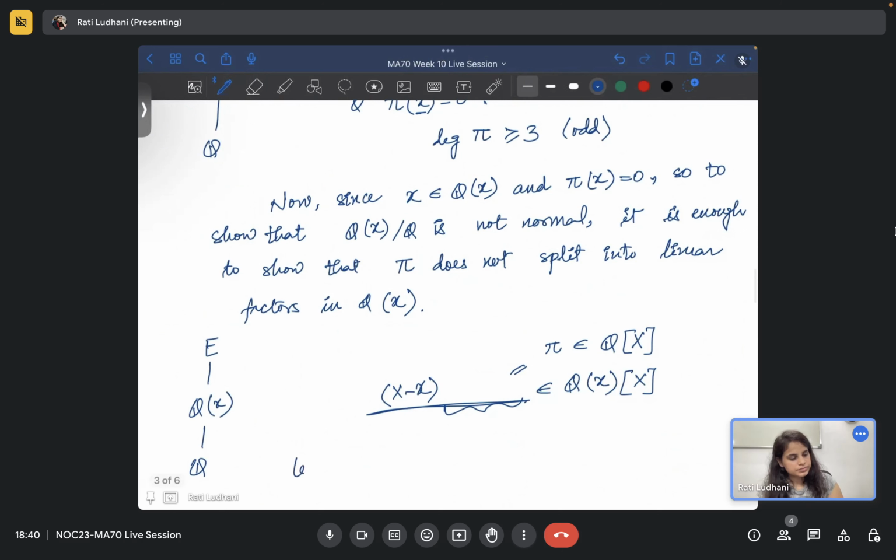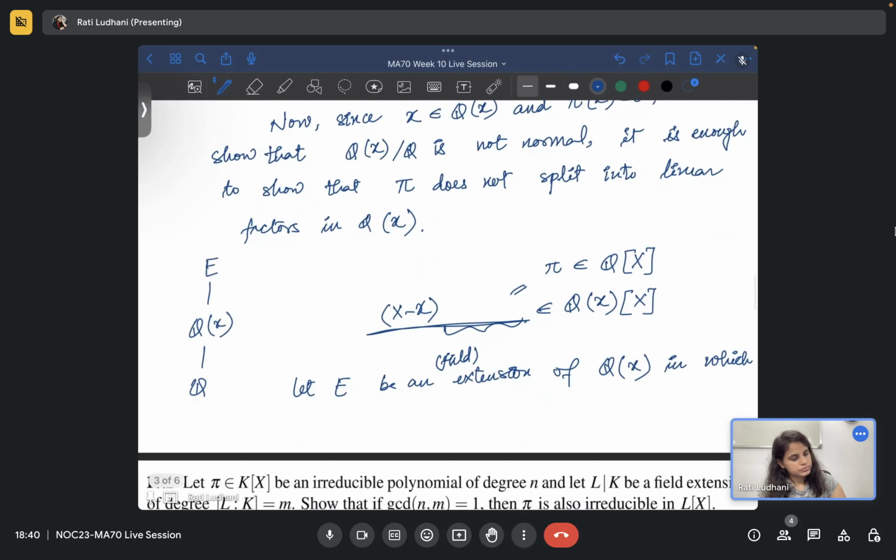So let E be an extension of Q(x), of course a field extension, in which pi splits into linear factors.